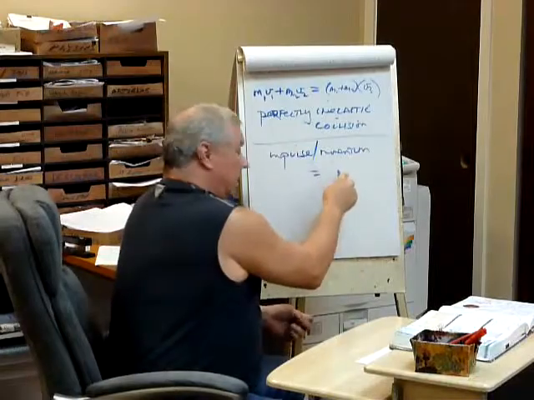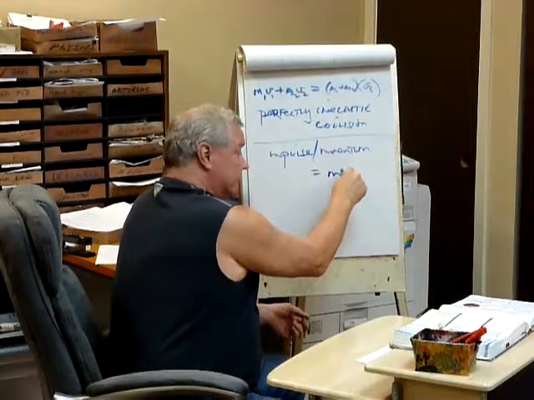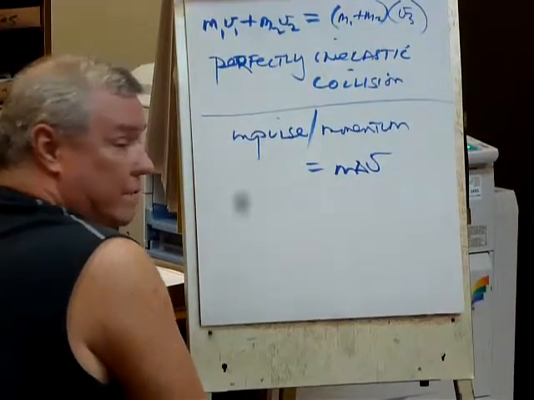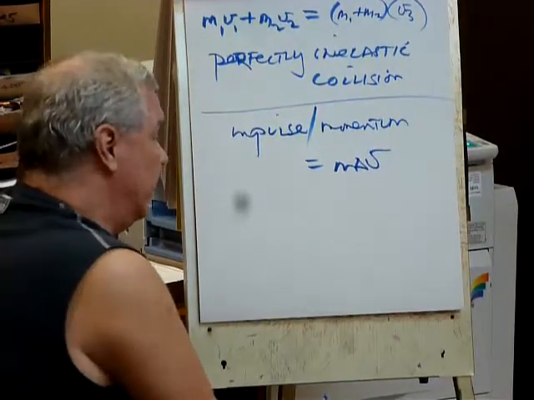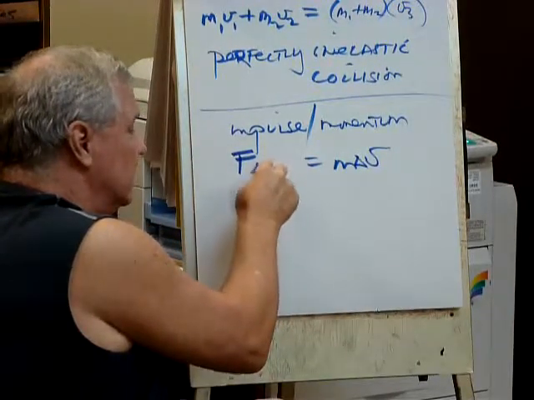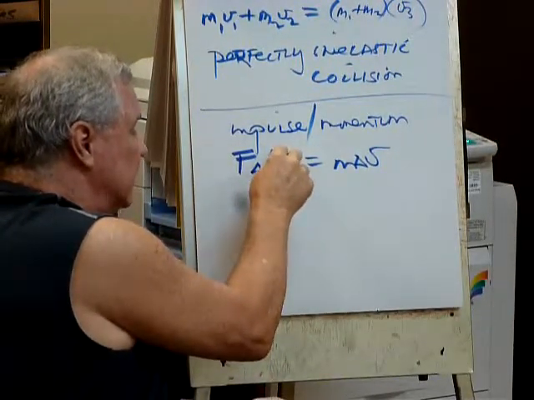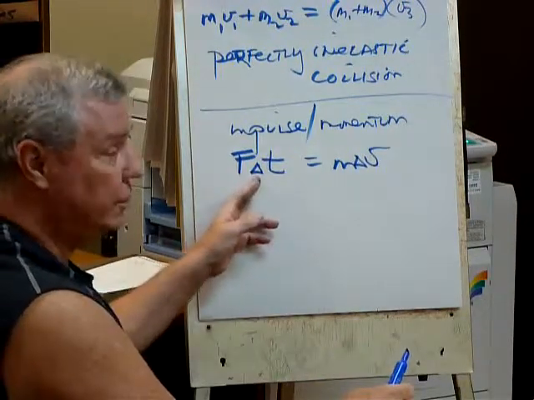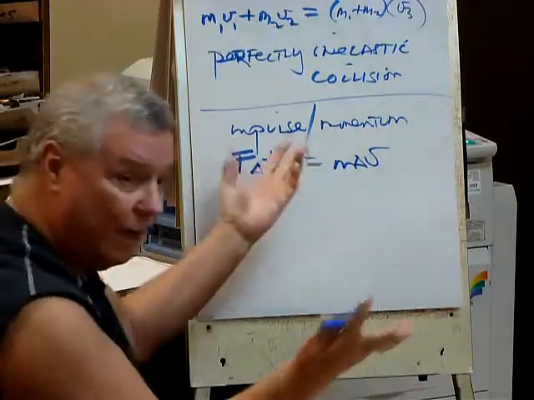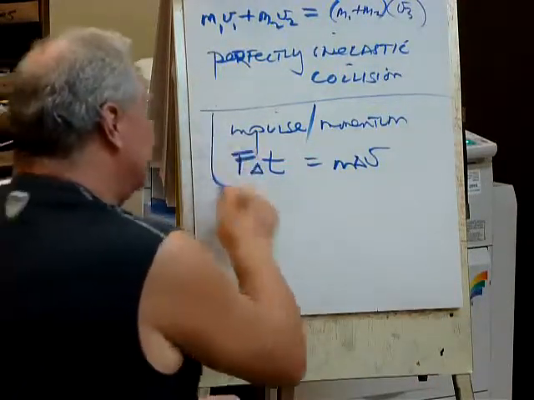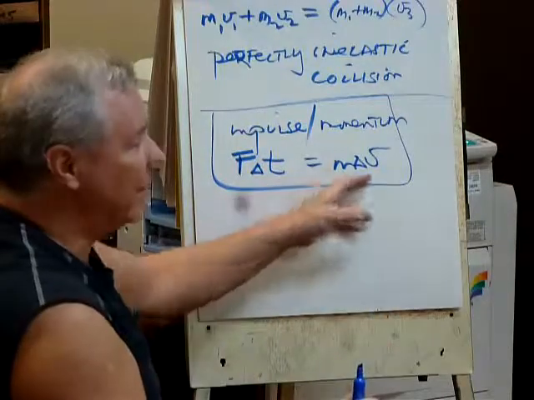And we know momentum is what? M times V, for move. And if you have impulse, it's force times the change in time. So if you're fat, what should you do? Obviously move. So there's your impulse momentum theorem right there, in a nutshell. If you're fat, get out and move, baby.